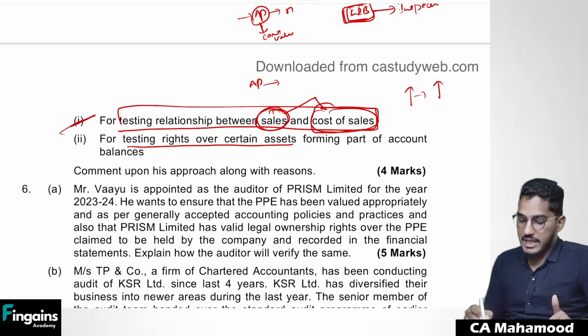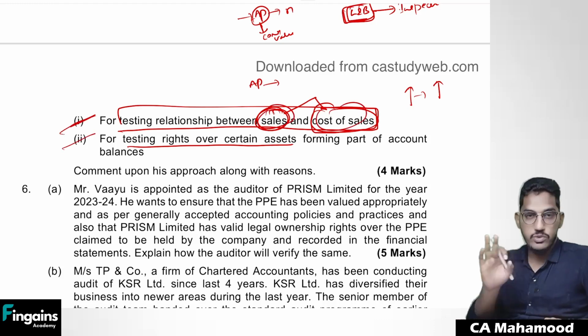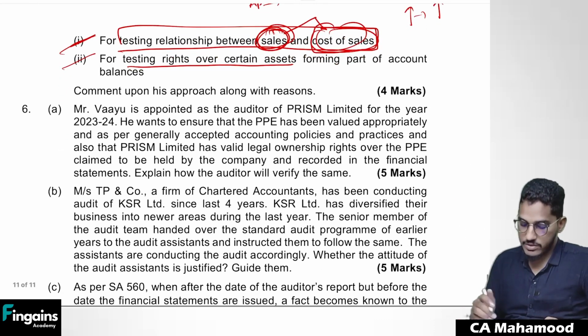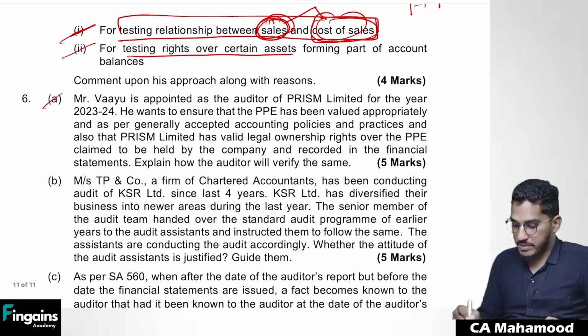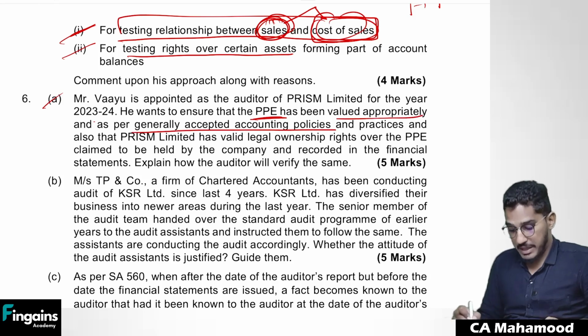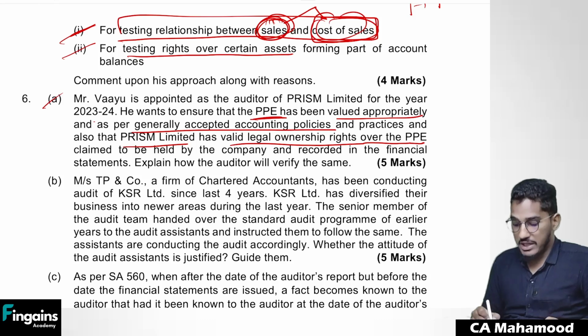So in the first area, he can perform analytical procedures. But in the second step, analytical procedures will not be suitable. Next, 6A. Mr. Vayu is appointed as auditor of Prism Limited for the year 2023-24. He wants to ensure that PPE has been valued appropriately and as per generally accepted accounting principles and practices, and also that Prism Limited has valid legal ownership rights over the PPE claimed to be held by the company and recorded in the financial statements. Explain how the auditor will verify the same.